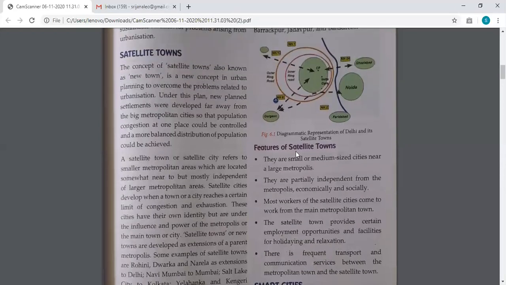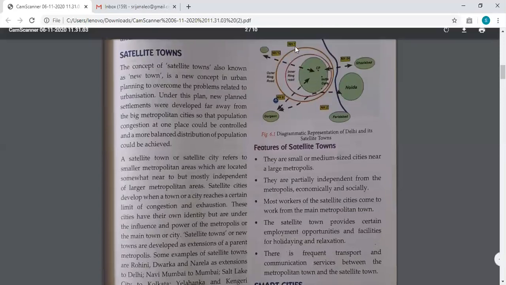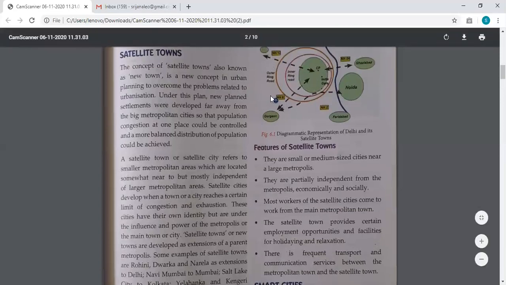So this is what your satellite city is. You can see it in the picture also. This being the main city, these smaller towns and cities emerge because of the facilities that are given in the large city. So that's the satellite city.